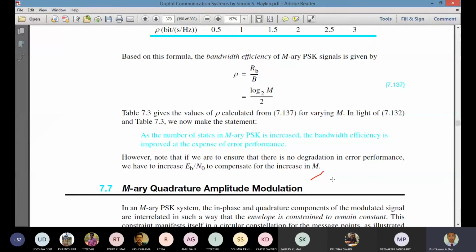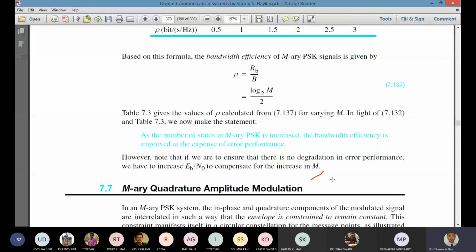Normally, in an M-ary PSK system, the in-phase and the quadrature components of the modulated signal are interrelated in such a way that the envelope remains constant. I already told you that in the PSK system the amplitude will remain constant.